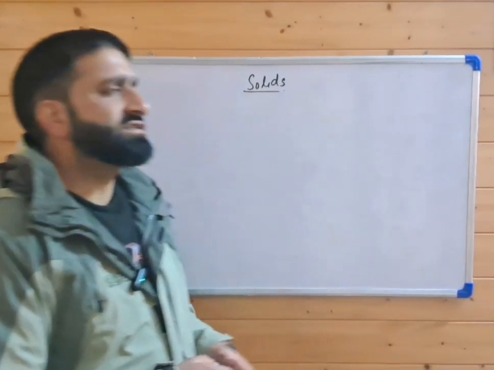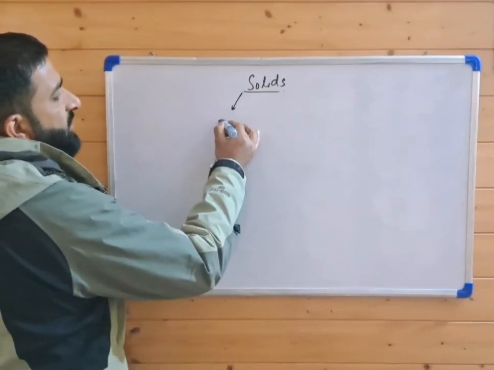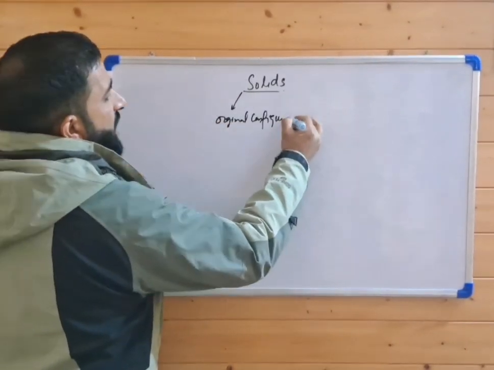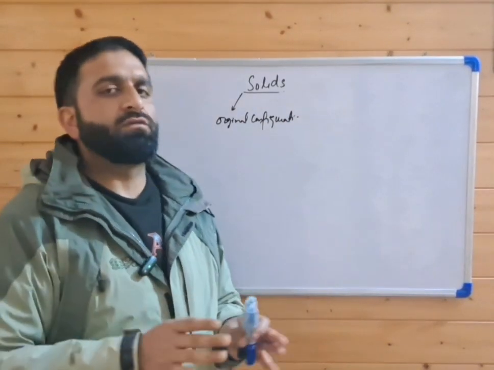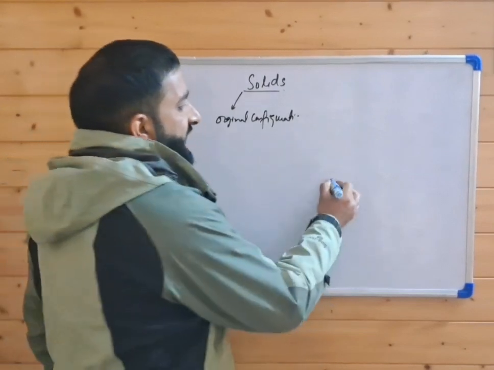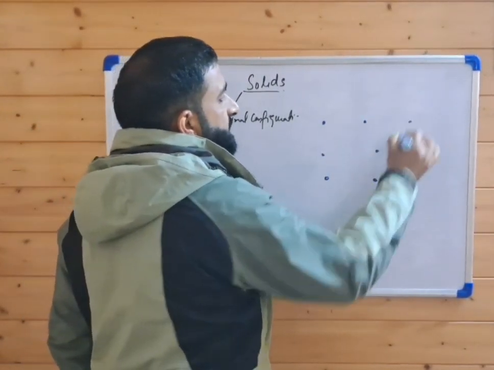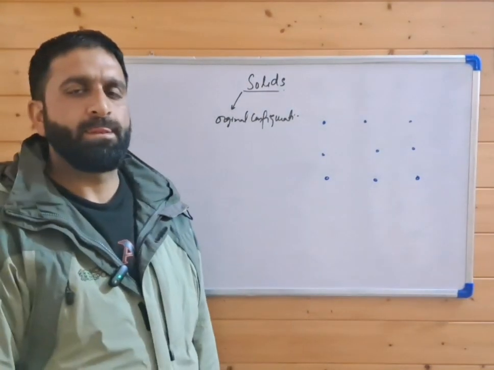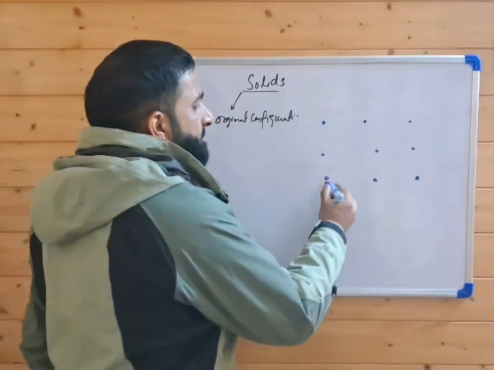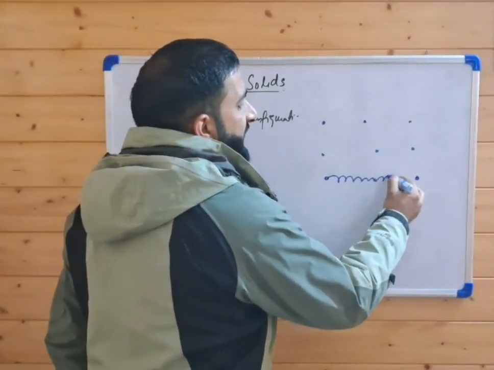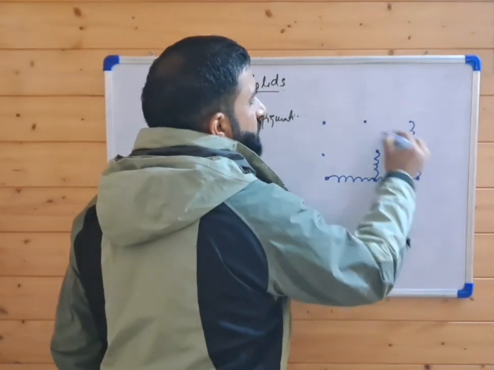Now the question is, how do solids get back to their original configuration after being deformed? A solid is made up of atoms and molecules. The atoms and molecules have intermolecular or interatomic forces between them. The interatomic or intermolecular forces can be visualized with the help of springs. Let these springs be interatomic or intermolecular forces.